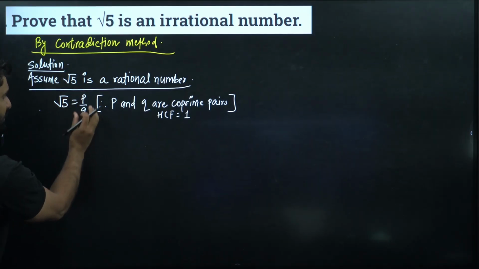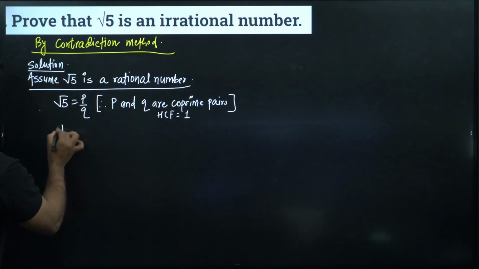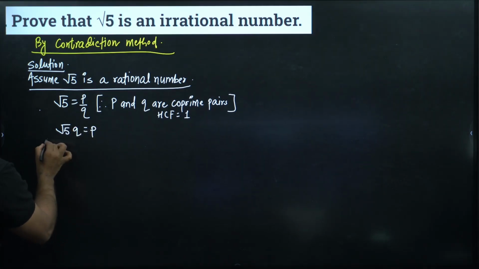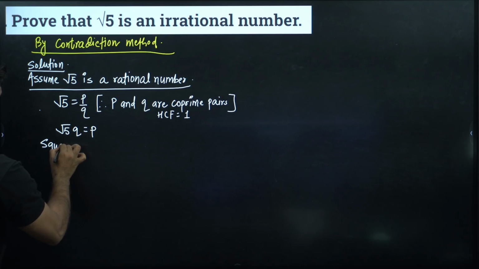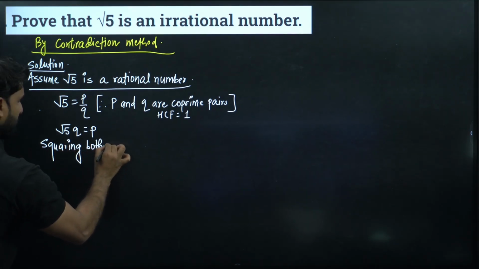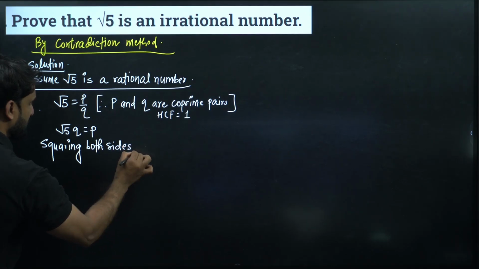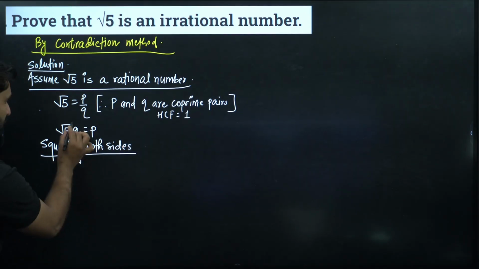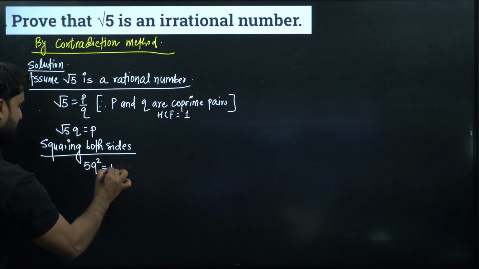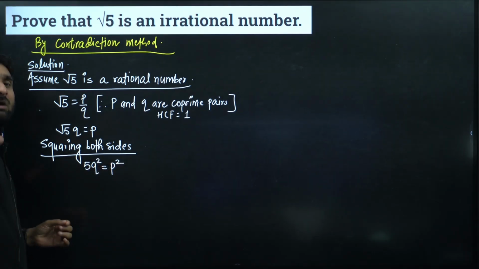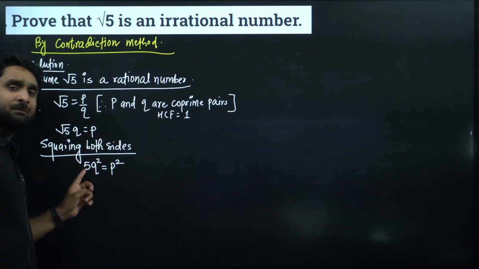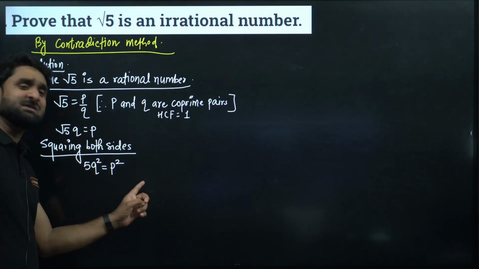Now if root 5 is equal to p by q, we can cross multiply. So on cross multiplying, root 5 q is equal to p. Now squaring both sides, the root will be removed, so only 5q square will come, and this is p square. Now can you see, my dear, this 5 is in multiplication with q square.